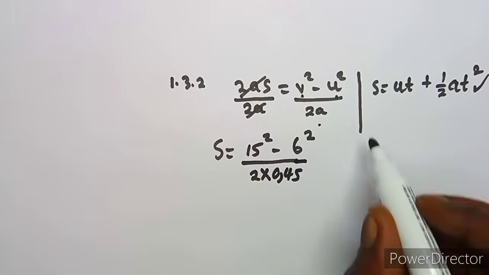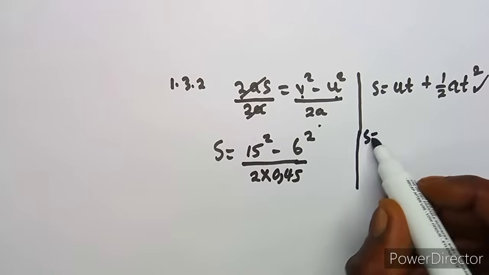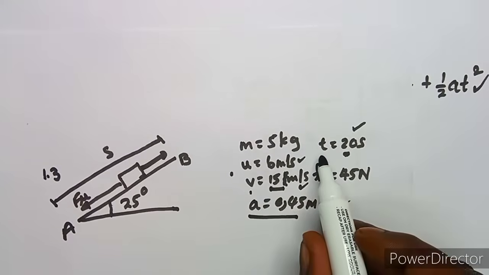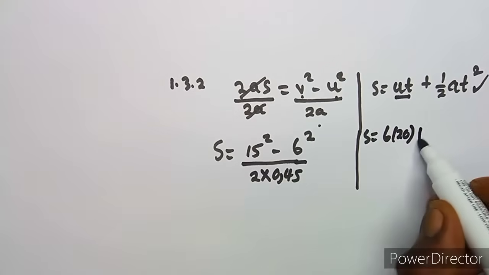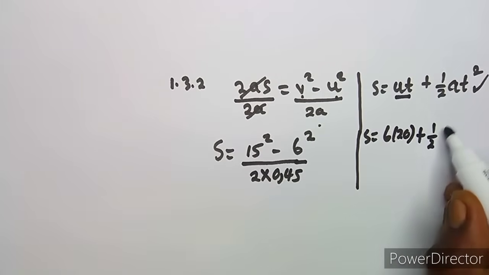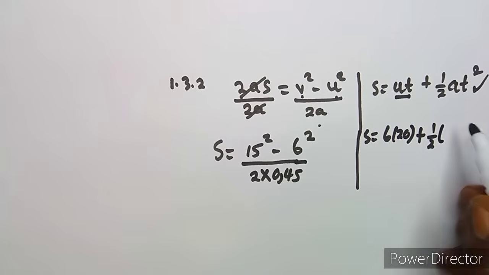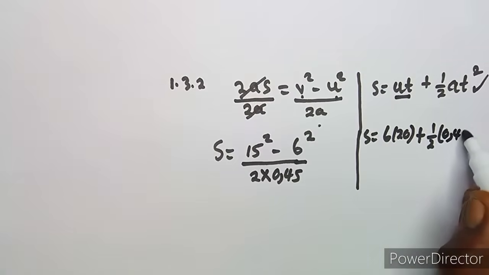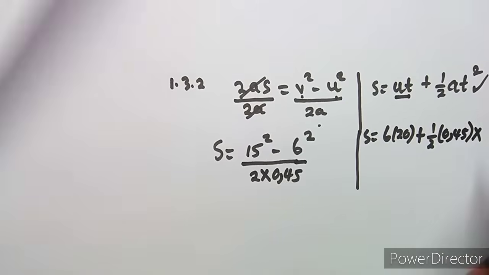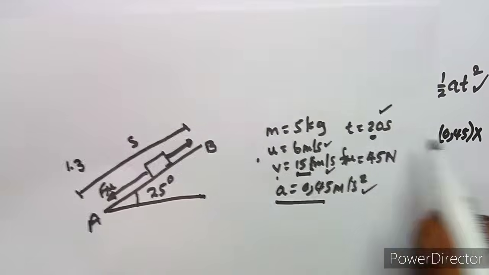Or we can just substitute here ut, that is your u, which is 6, your t is 20 here, so it's 6 times 20, plus half at squared. So it's going to be half of a, which is the acceleration, 0.45, times t squared, which is our time, 20 squared.